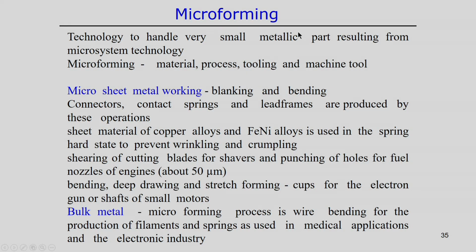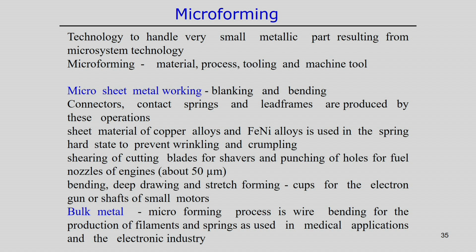So, apart from micro finishing, there is another manufacturing technology where development happens at the micro scale, in the case of microforming processes. In metal forming processes, we understand that we try to deform a particular material to get the desired shape; that is in general called the forming process. But when the technology has to handle very small, intricate metallic parts resulting from microsystem technology, it is also necessary to do particular bending, or some other product can also be developed,